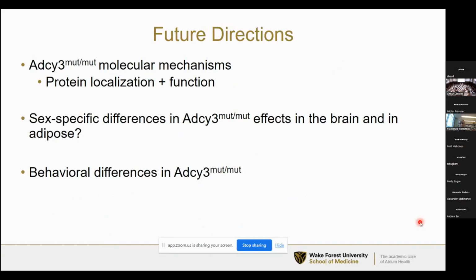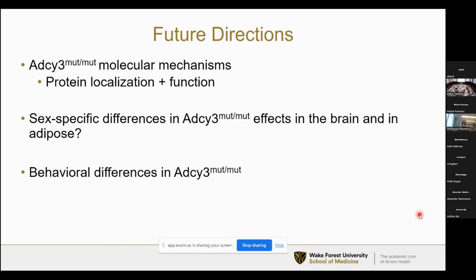We still have several things left that we want to do with this mutant rat model. The first thing is to look at some of the molecular mechanisms underlying this mutation. We primarily want to look at how it's affecting protein localization and also protein function to cause the phenotypes that we're seeing. We're planning to dig a little bit more into the sex-specific differences that we've seen, specifically looking in both the brain and in adipose tissue. We're hoping that once we get some more insight into the molecular mechanisms, it'll give us further insight into why we're seeing these sex differences in specific phenotypes.